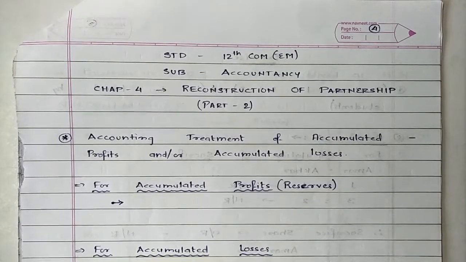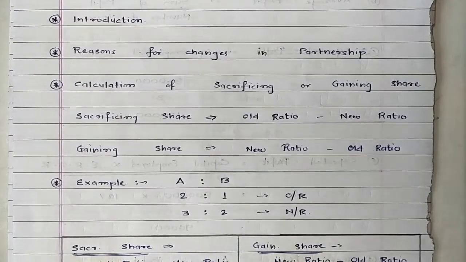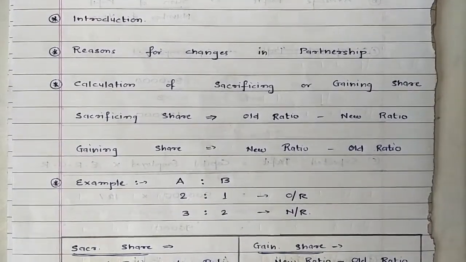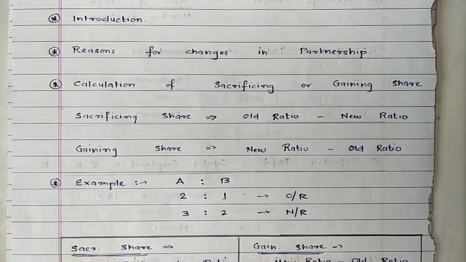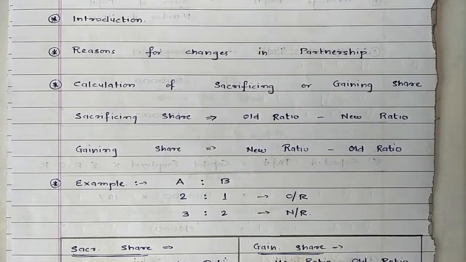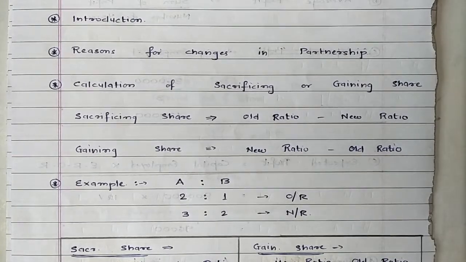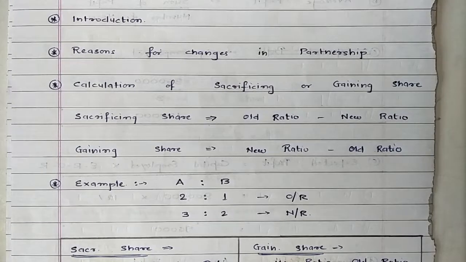Before we proceed with what we are going to study today, let us recall the things we studied before vacation. The things which we went through before vacation was the basic terminology about reconstitution of partnership, which means whenever there is change in partnership agreement. Now this change may occur due to admission of a partner, retirement of partner, or death of a partner, or insanity, or any other reason due to which the agreement changes.